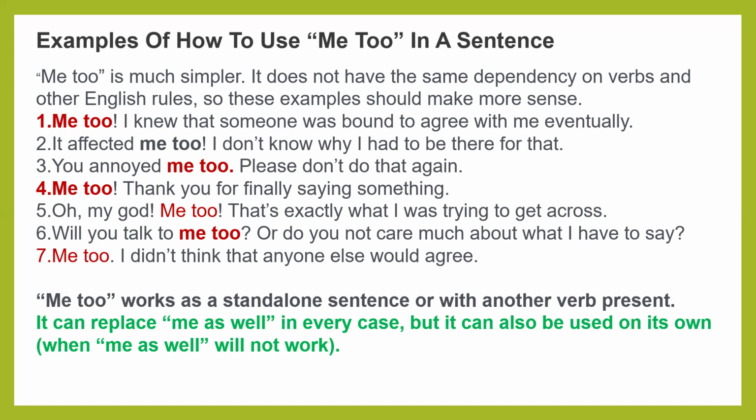So we use me too in interrogative sentences, exclamatory sentences, and simple sentences. At the beginning of a sentence and the middle of a sentence, me too is also used. So me too works as a standalone sentence, an independent phrase in a sentence, or with another verb. So it is used without a verb also, or with another verb. Points to note: it can replace me as well in every case, but it can also be used on its own when me as well will not work.